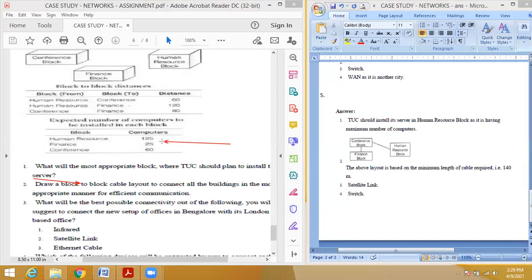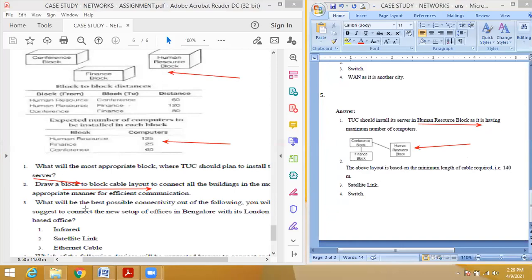So this human resource block has the most number of computers, so you have to place the server in the human resource block. Understood? Yes, sir. Then draw a block to block cable layout. So you do all the possible layouts and give the efficient one. Which one has the lowest distance, you give that diagram. That is the answer.